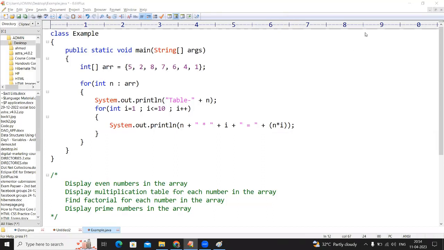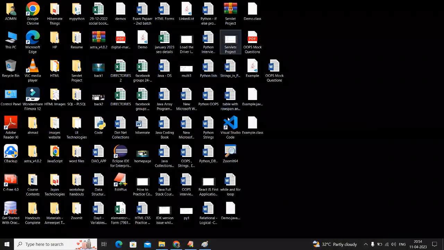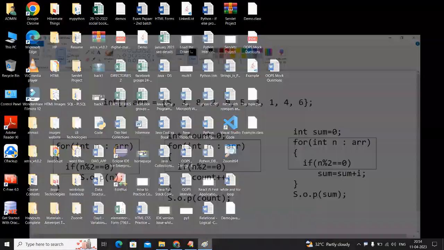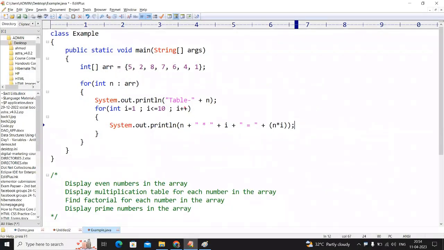Let me explain more clearly. Suppose the first value, n value, is 5. The table number 5. How many times are you repeating? 10 times. So in the fifth table, 5 multiplied with i value 1 equals 5.